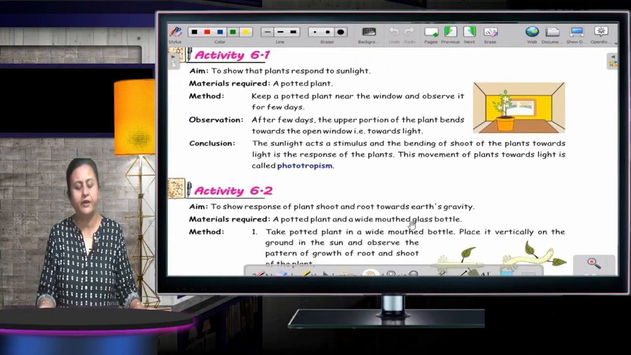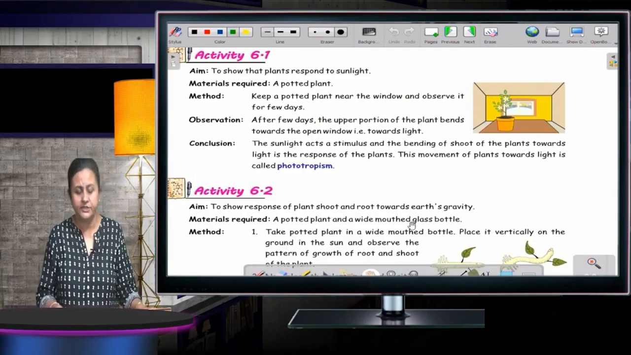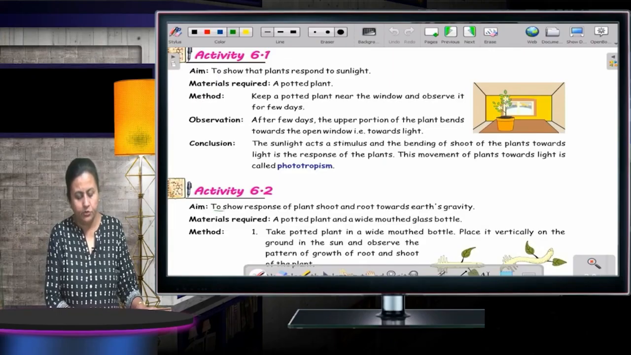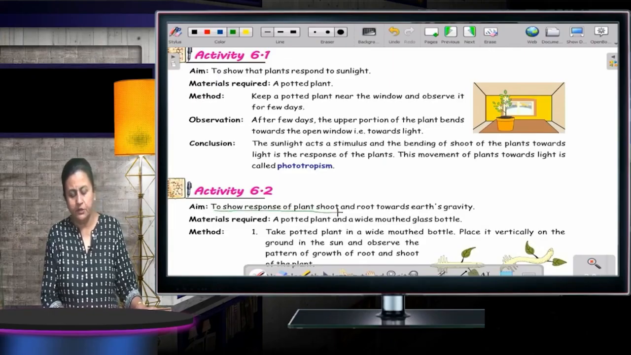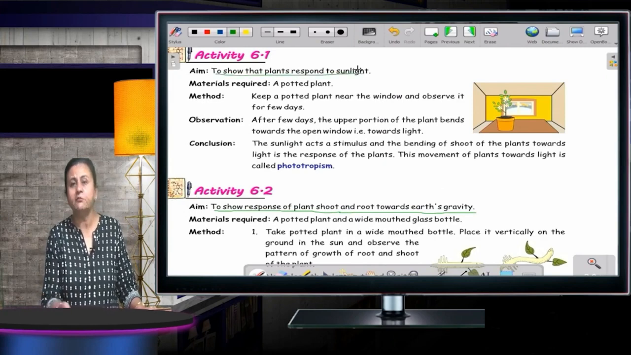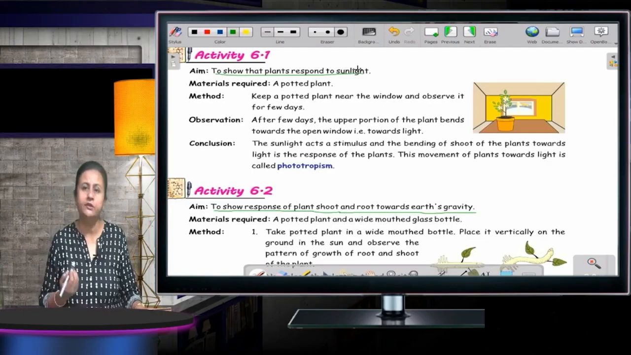These are the different activities in which they have told you how the plant responds to sunlight. You can just go through them. In the second activity, they have shown the response of the plant's shoot and root towards the earth's gravity. You can just go through them. There's nothing much for me to explain in depth. The moment you read, you will understand.